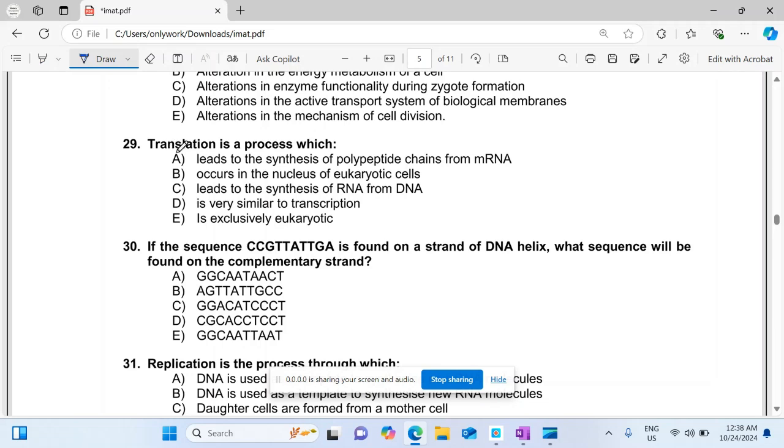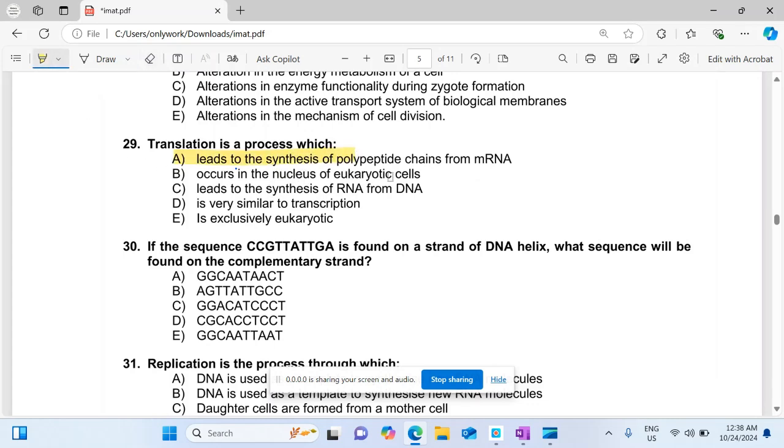Translation is the synthesis of protein from RNA. Synthesis of polypeptide. Polypeptide chains are also called proteins. So this is the right option. So A is the right option.